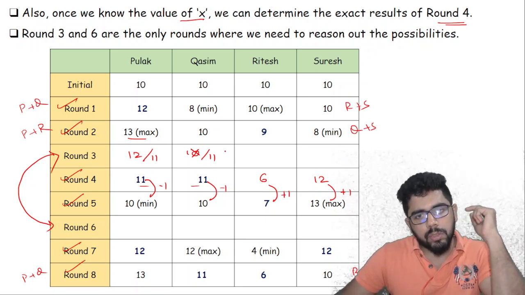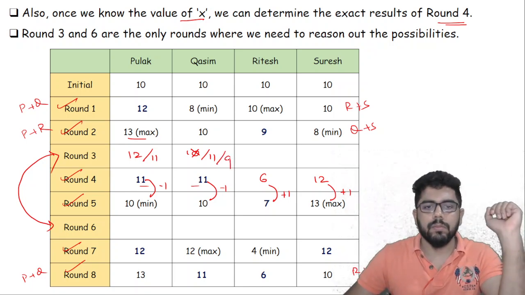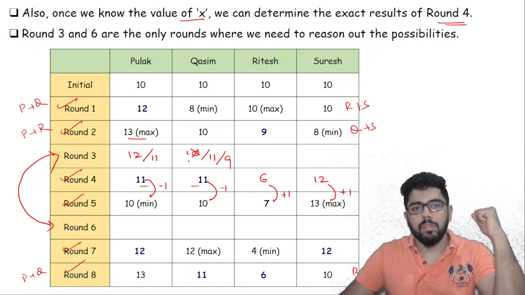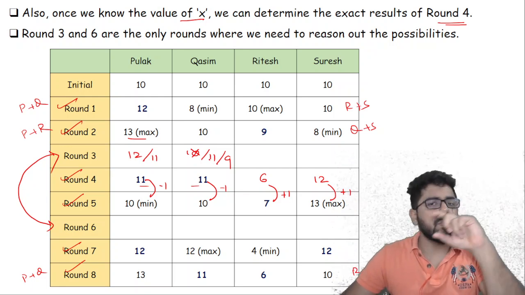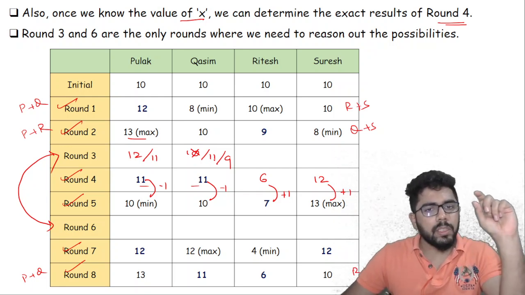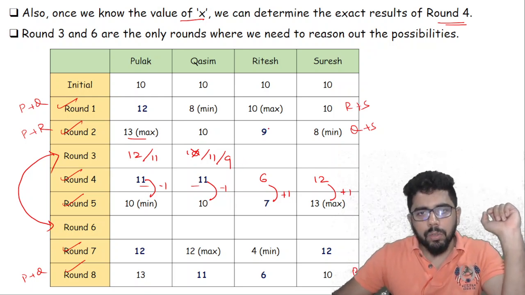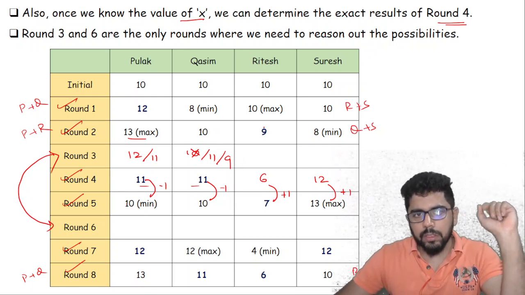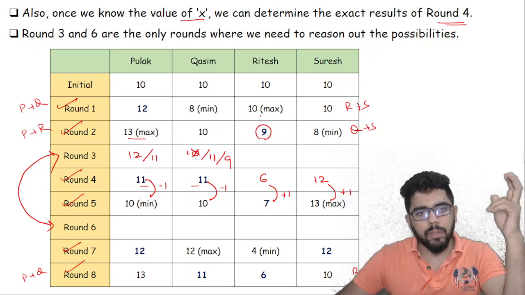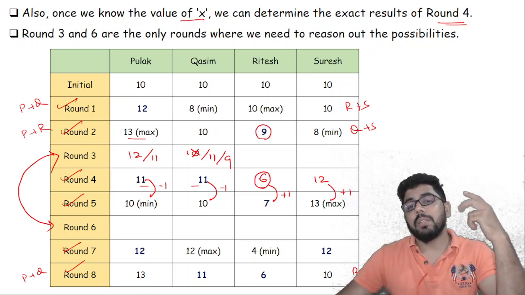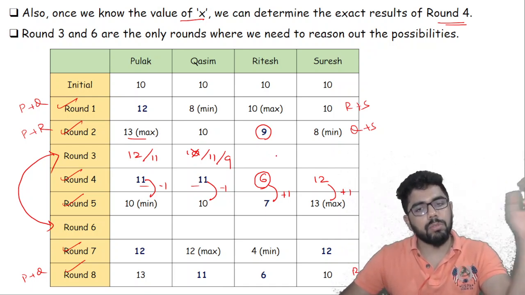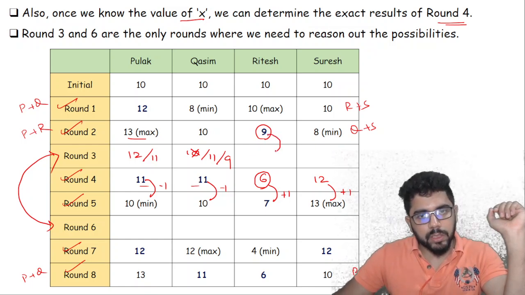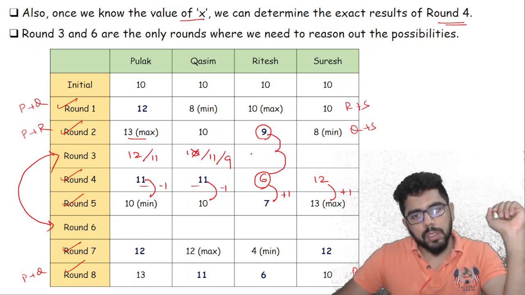Kasim cannot go for 12 and Kasim cannot stay at 10, so it is 9 or 11. Because 10, whatever times you have got 10, it is already provided. So it is either 11 or 9. Now look at this. This is interesting. For Ritesh, round 2 was 9, and then for round 4 it is becoming 6. So that means the change for Ritesh is 3. You cannot have a change of 3 in one round. It has to be done in 2 rounds. So 2 successive decreases. So this can be either 8 or it can be 7.